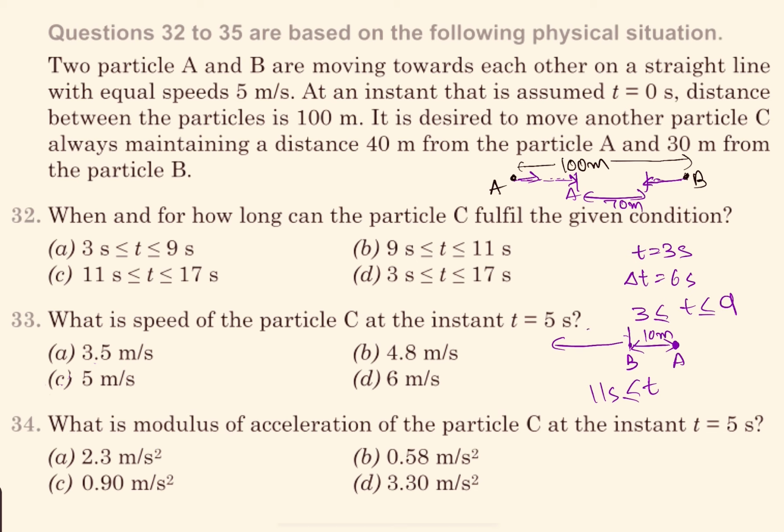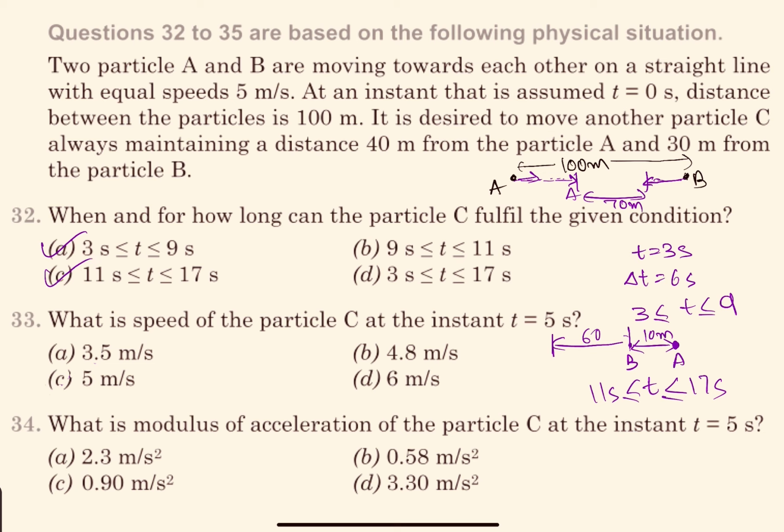So it will keep on moving and C can be there somewhere in between them till the time B takes to go from here by 60 meter, and that will require 6 more seconds. So you can say till 17 seconds. So what should be the answer? Our answer should be A and C.